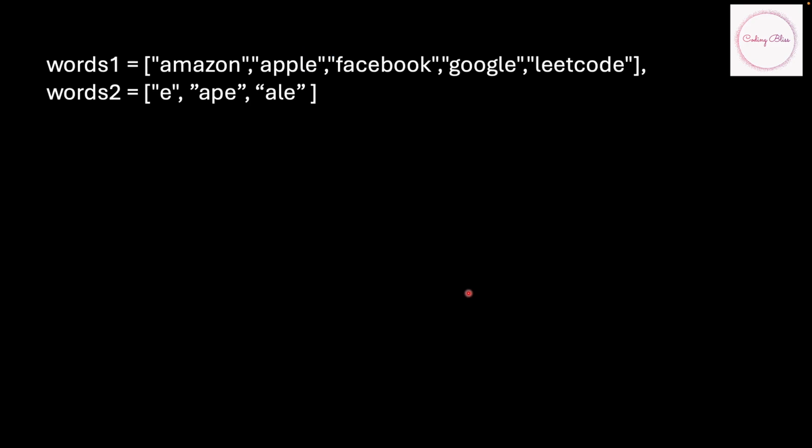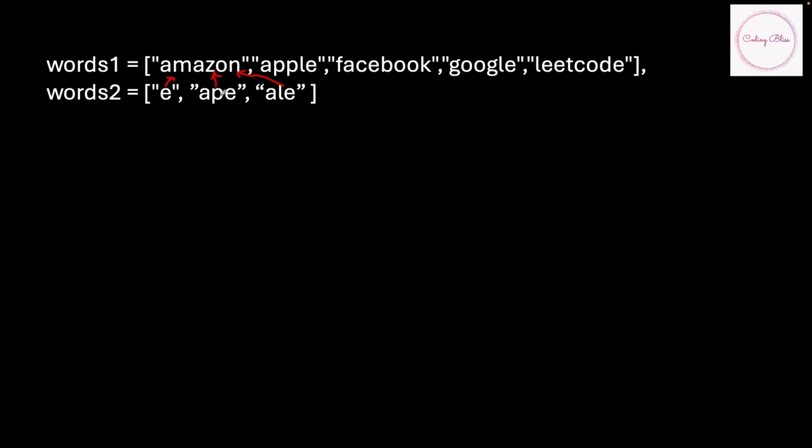Let's start with a very brute force approach for this. One way we can think of is, if you take, for example, Amazon, and I have its character set map, then we can run this through all the character set maps for words in words2. We will check for each of them.